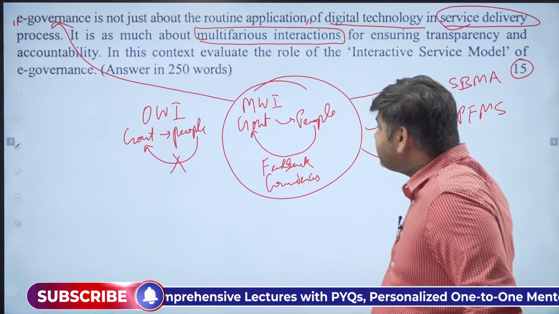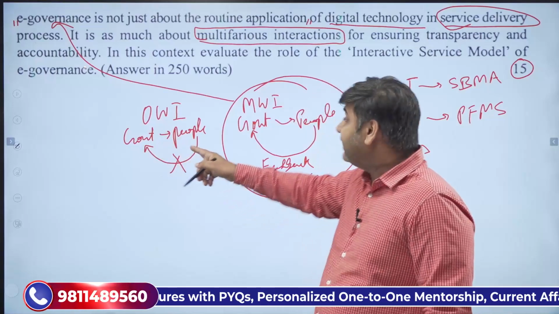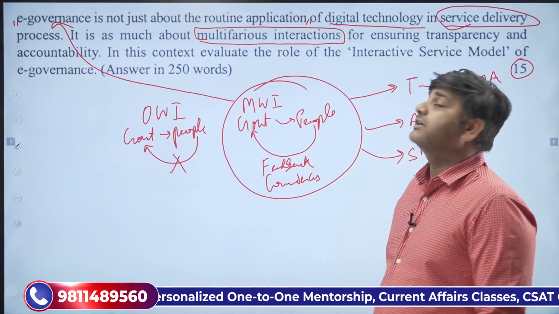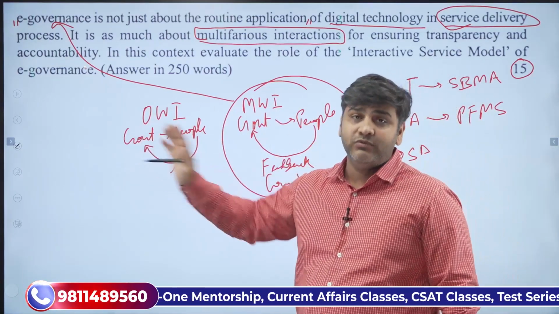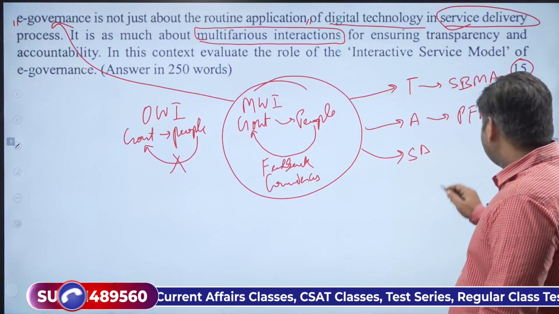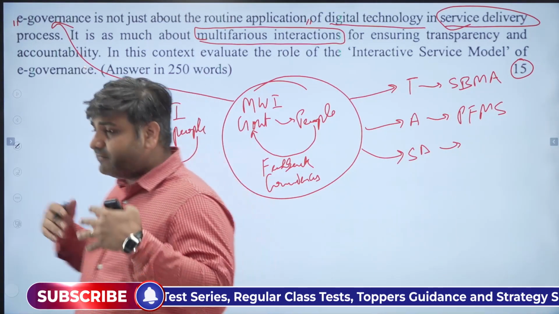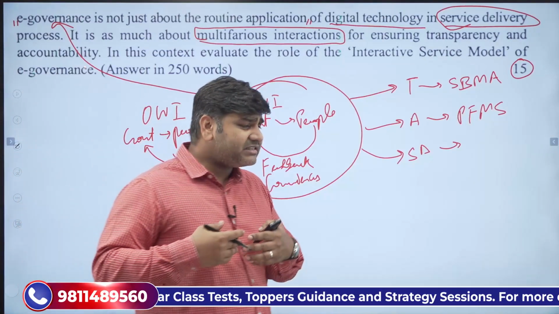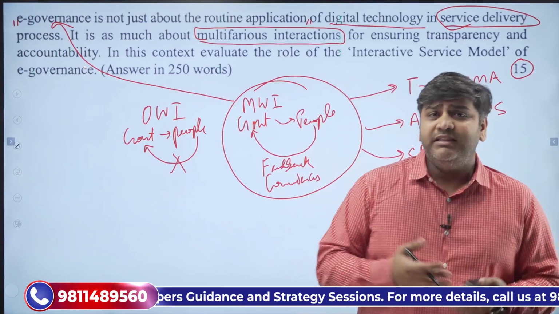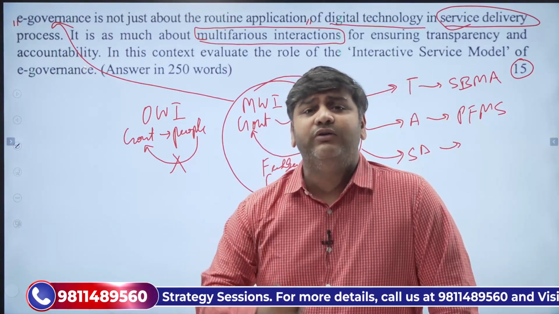So what is this? Is it one-way interaction? No, it is not. It is multifarious interaction. You need to understand this before you write. Service delivery is going to improve. There are so many ways you can deliver the goods, and once the government delivers the goods, there shall be some kind of feedback on it.